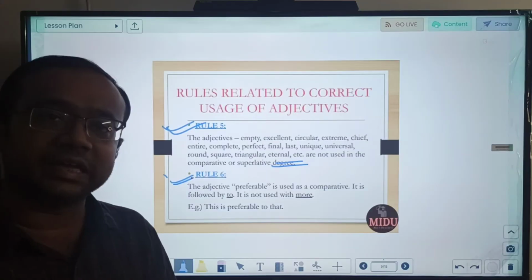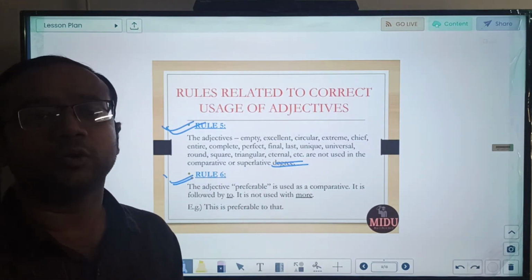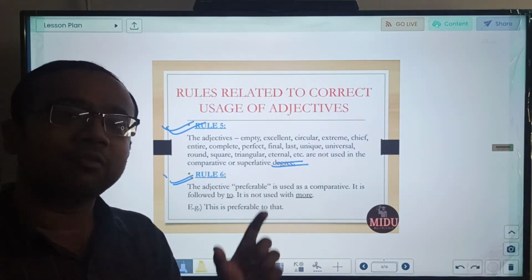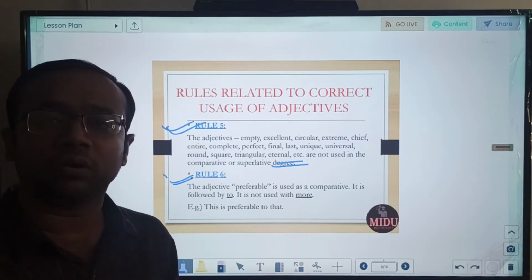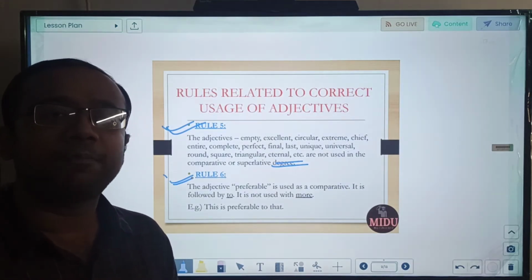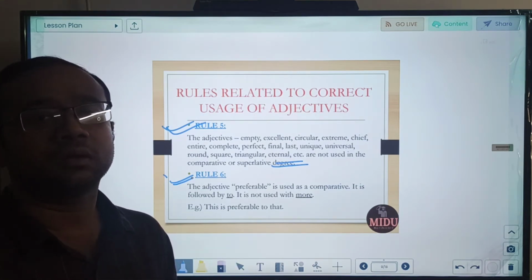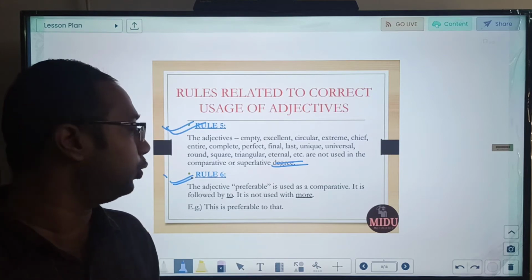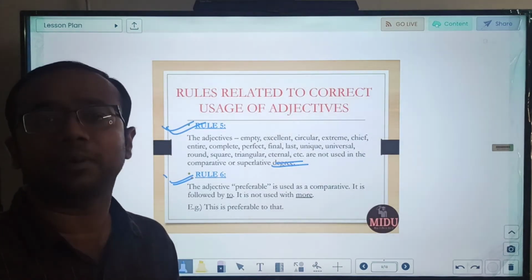I prefer tea to coffee. So always there will be comparison between two, then only preferable is used, and there will be to. I will not say I prefer tea than coffee. No, that is wrong. Prefer to. I prefer going to mountains, so that is more preferable to me. Going to mountains is more preferable to me.